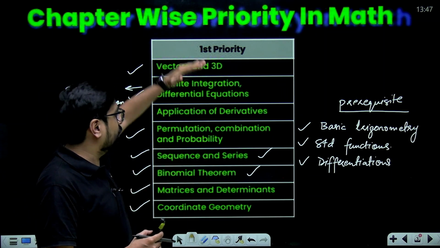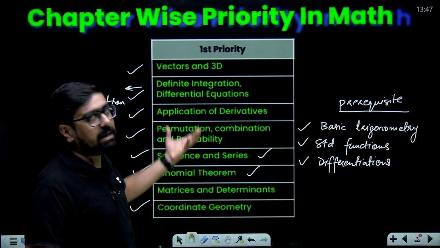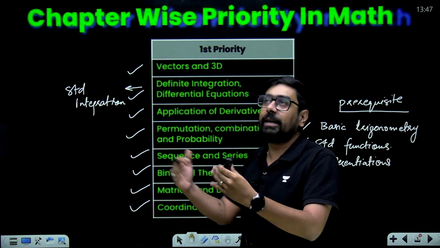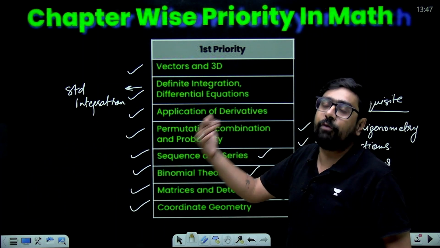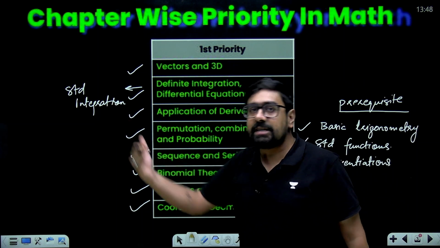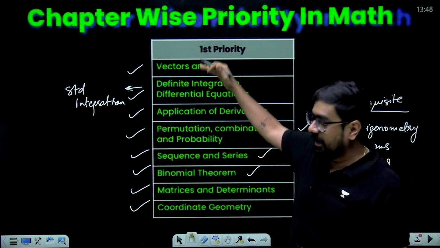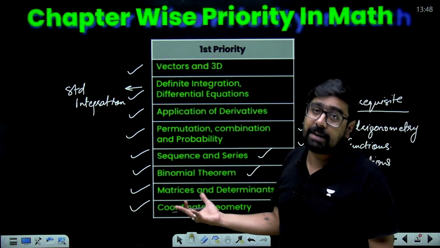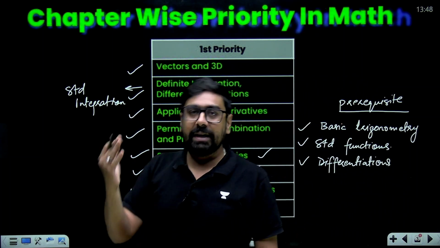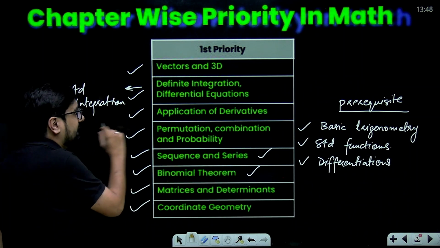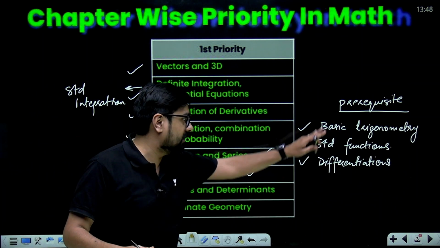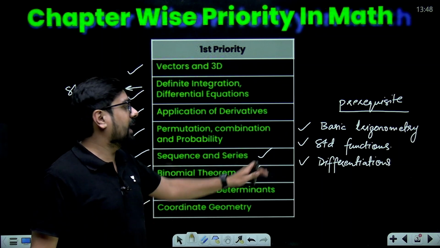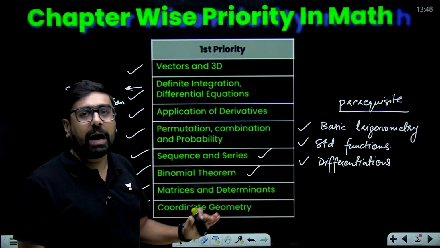But definitely you can give your first priority to these chapters, as these chapters together will involve somewhere around 50 or 60 marks. 50 plus marks can be obtained if you are able to master these chapters. But again, to master these chapters also, you need some prerequisites. So please follow these prerequisites first. First check yourself that I'm good at these, then start revising. So I'm assuming that you must be good at these at least to cover up your high weighted chapters.